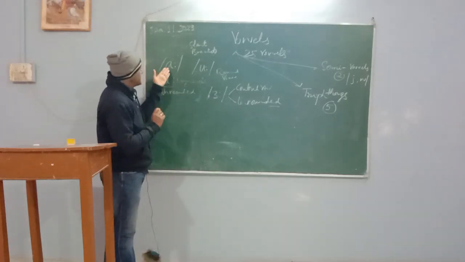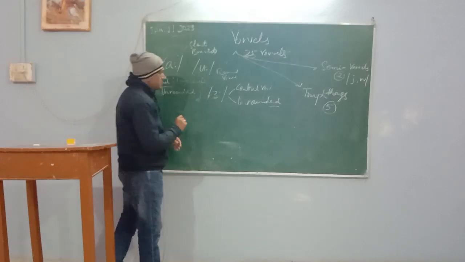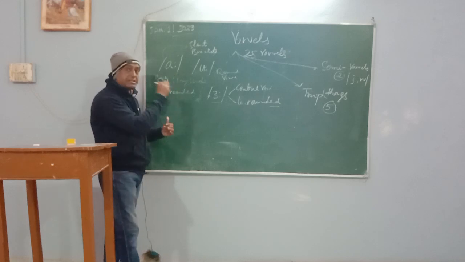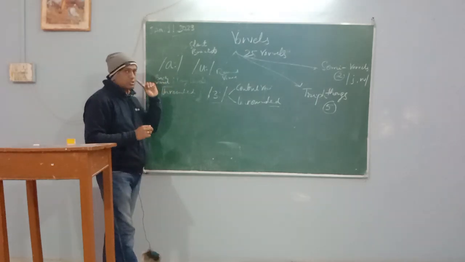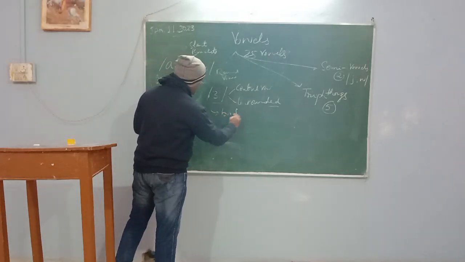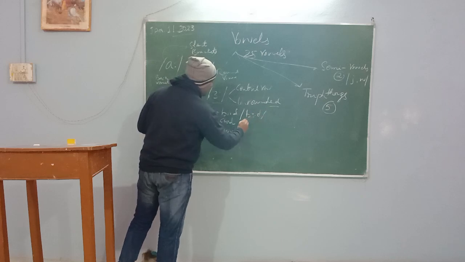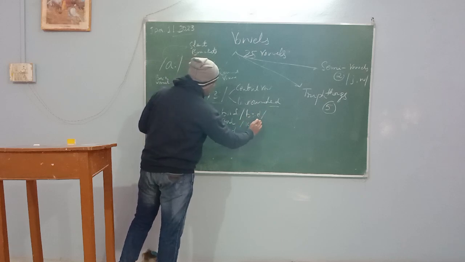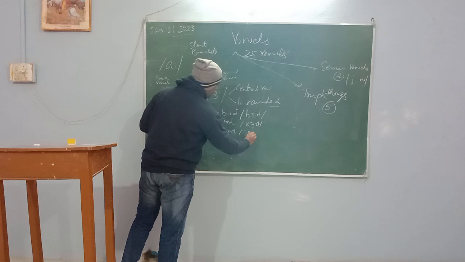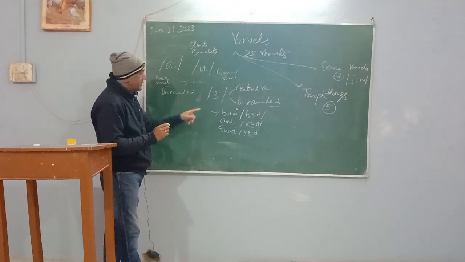So there are three long vowels. They are central vowels, so the tongue remains in the center. Here the tongue goes back. Once you say this vowel, like for example bird, curd, surd, the tongue remains in the center, so it is a central vowel.